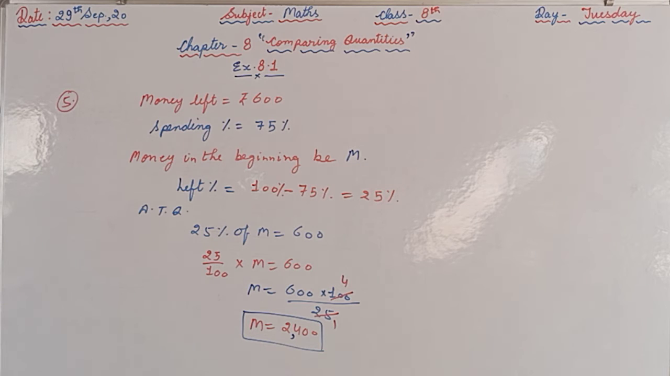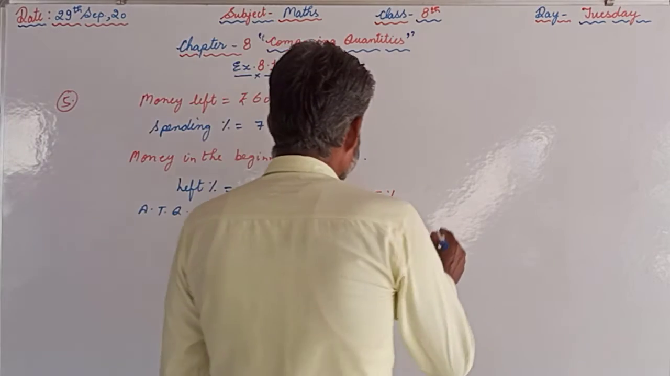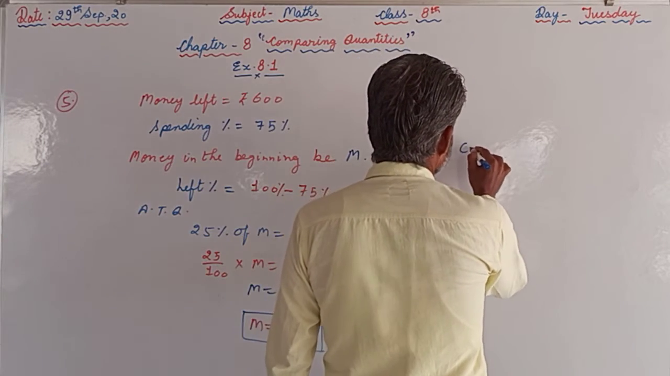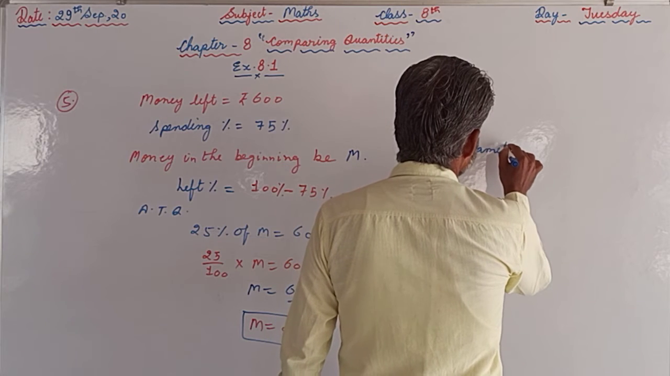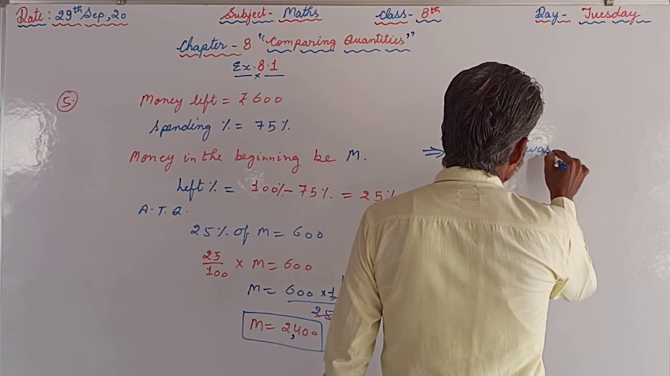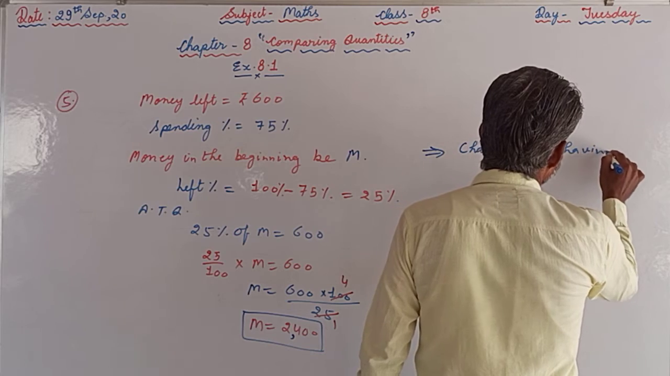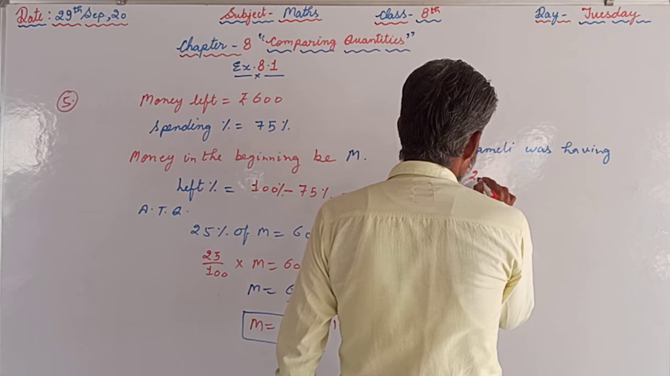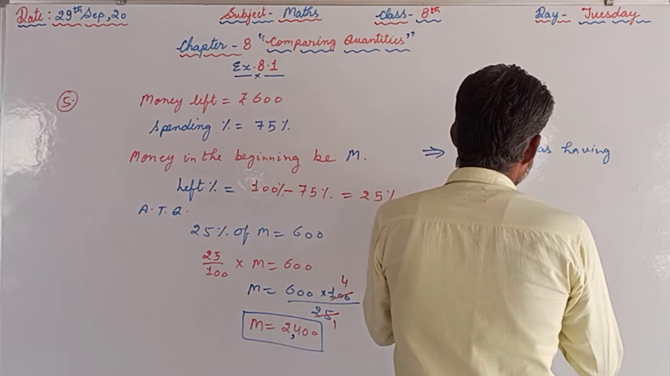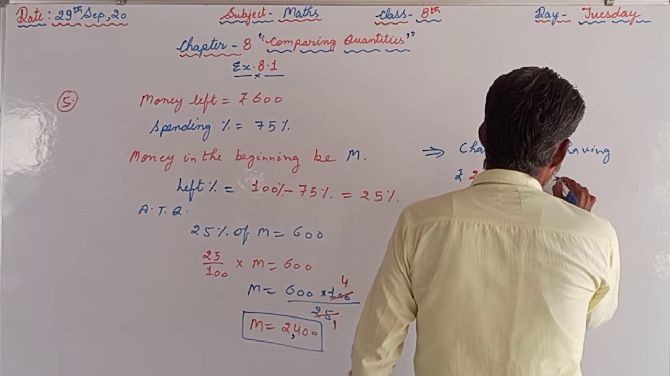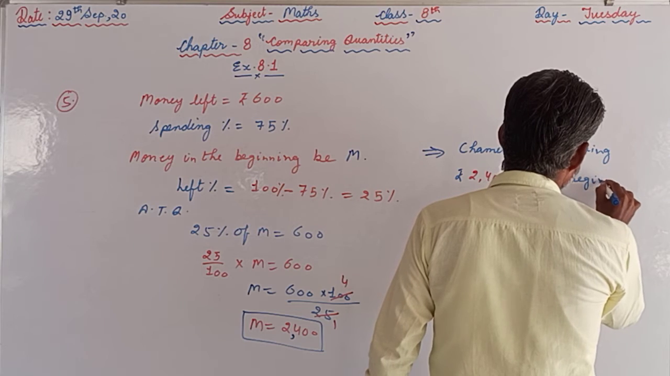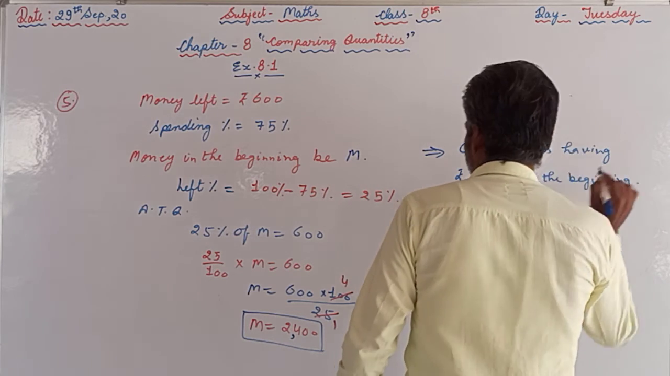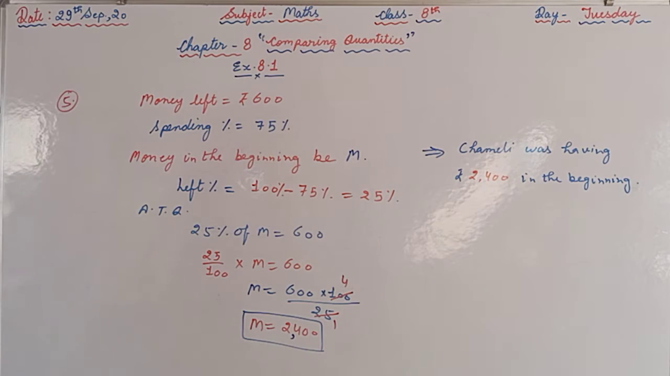As I told you previously, in the word problems we are supposed to supply the answer in the language. So we will write that Chameli was having rupees 2400 in the beginning. That is the answer. So like this we are supposed to proceed.